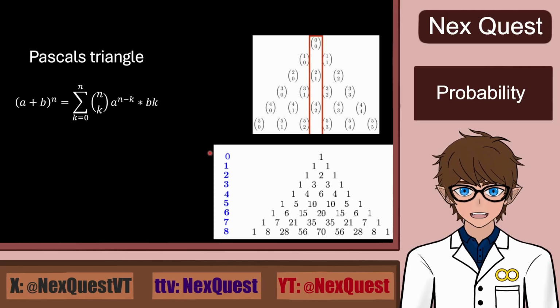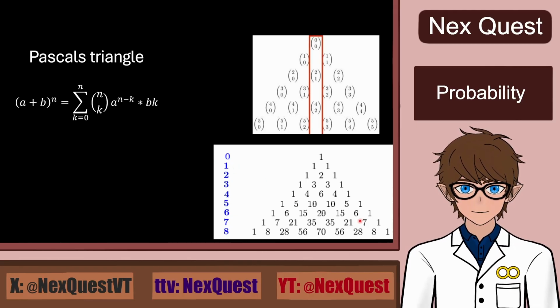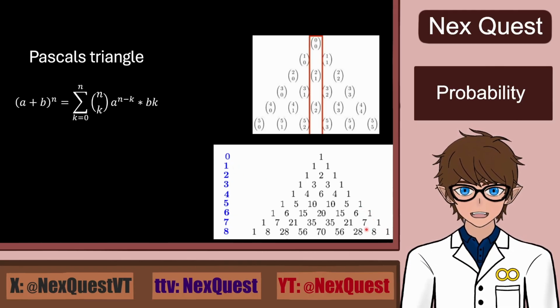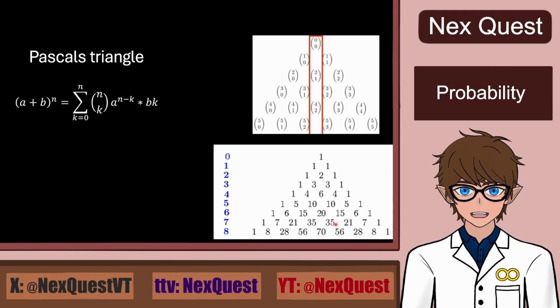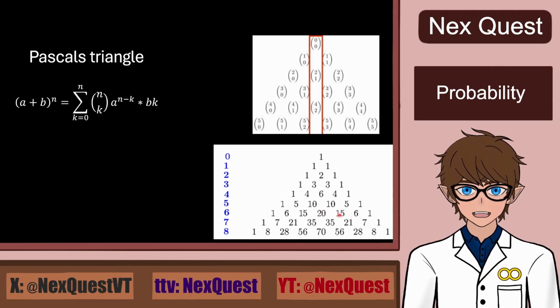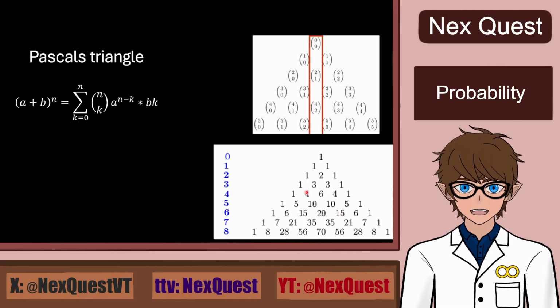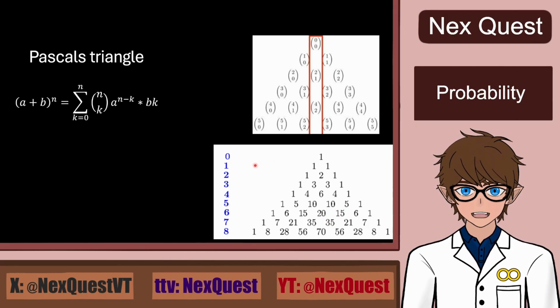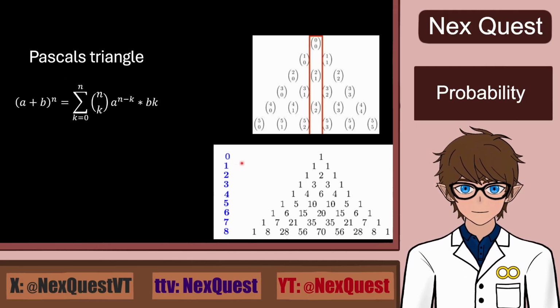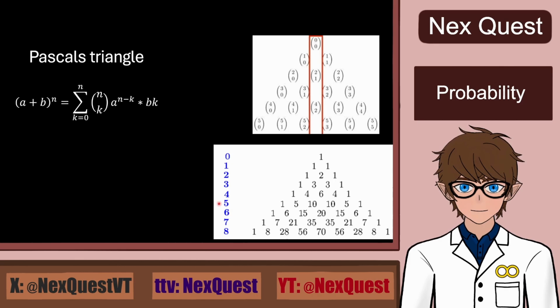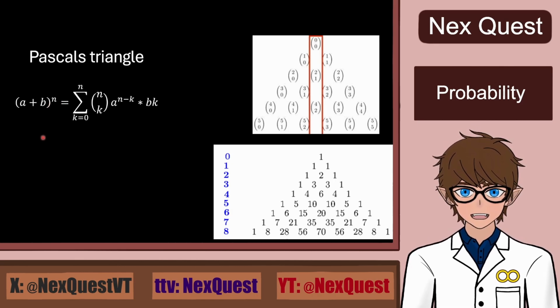Basically, it is a triangle where each number is the sum of the 2 diagonally left and right above it. So we see the 70 in the center bottom has a 35 left and right on top of it. Then the 35 has a 20 and a 15 above it, etc, etc. Using the previous formula, if you insert the number of the row as n, you will get a polynomial.